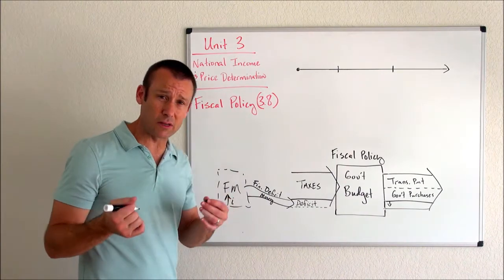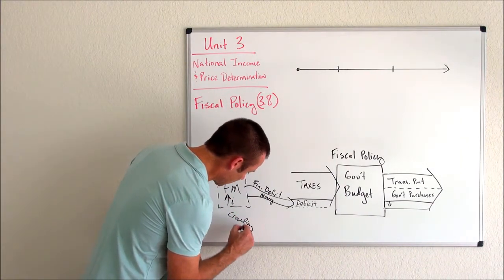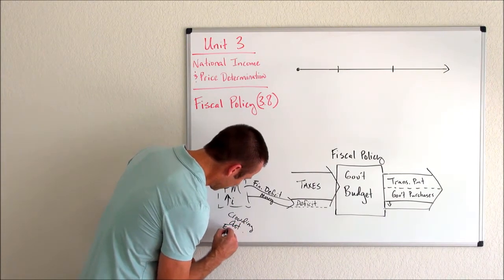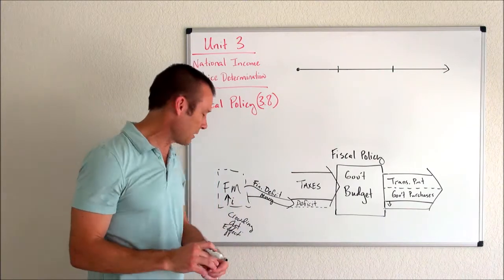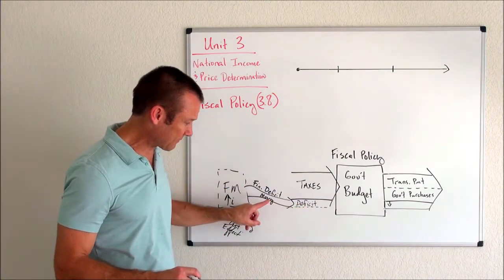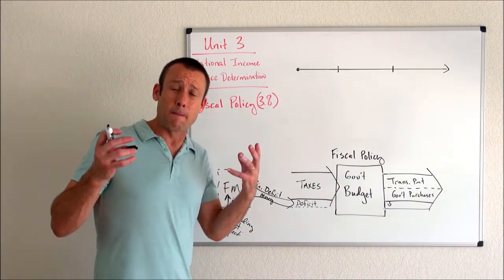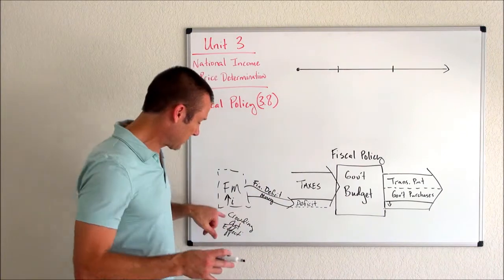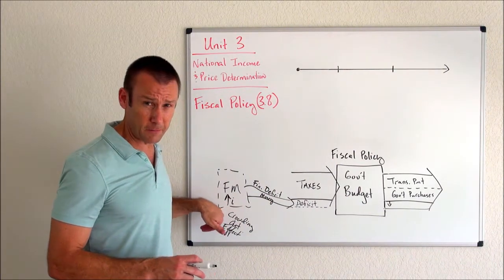It's called the crowding out effect. So we can get the crowding out effect. So that is one of the major negatives of doing expansionary fiscal policy: it's going to cause the interest rate to go up. Why? Because we're going to run a deficit. We're going to have to finance that deficit, causing the interest rate to go up. And when that interest rate goes up, business investment is going to decrease, because that's one of the costs of business investment right there, okay?